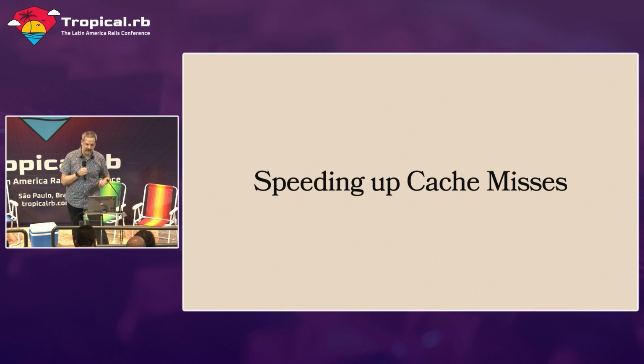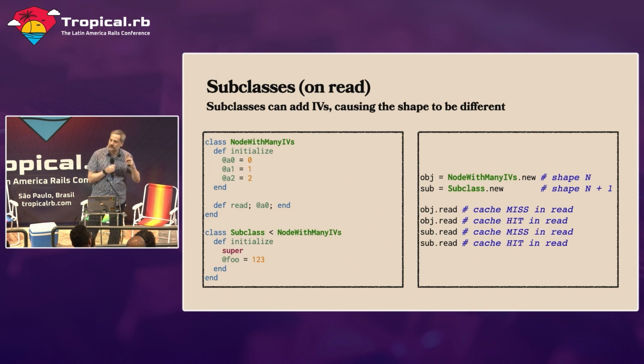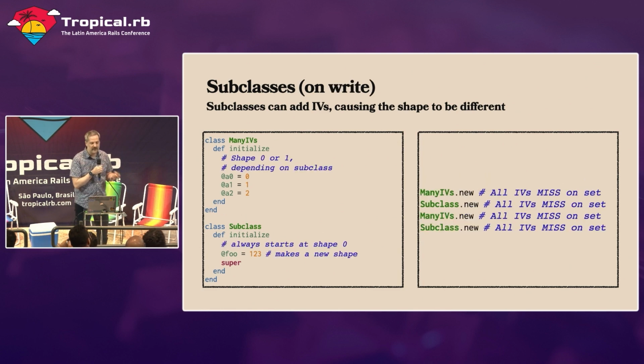And in order to talk about that, we need to know, when do cache misses occur? So here is one example. If you have a subclass, it can make the shapes different. In this example, we have a subclass that sets an extra instance variable. And then every time we read, you'll see on the right-hand side, we're swapping reads. So we do a read on the first object. It misses, so we write the cache. Then we read again, it hits, so we're good. But then when we use the subclass, our subclass misses because its shape is different. But the second time is a cache hit.